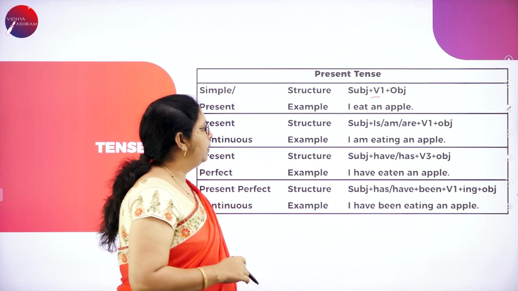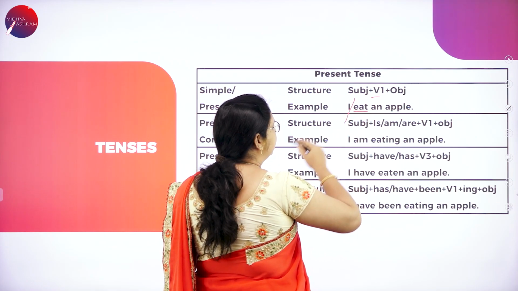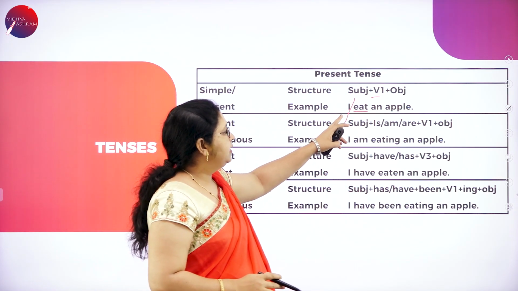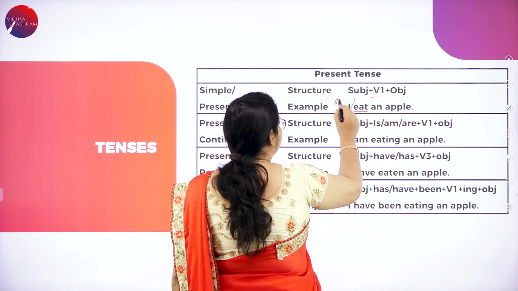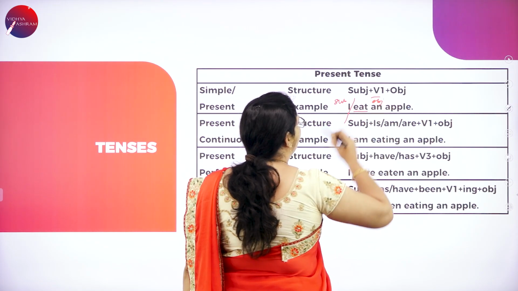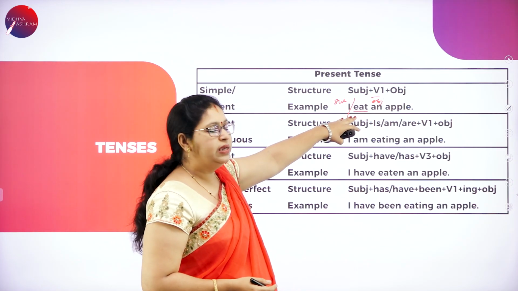Let us see the example. I eat an apple. See, I is a noun or pronoun. So I is the subject, eat an apple is the object. Okay, and see the verb form eat.